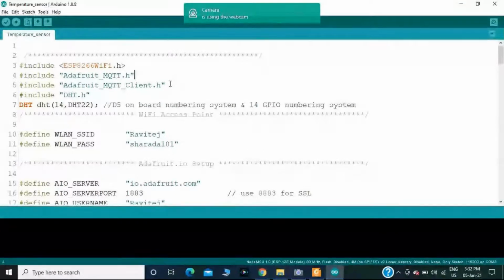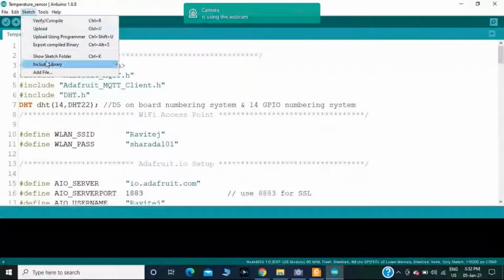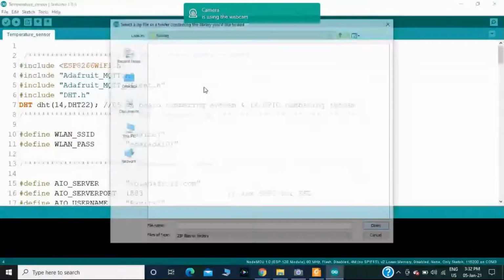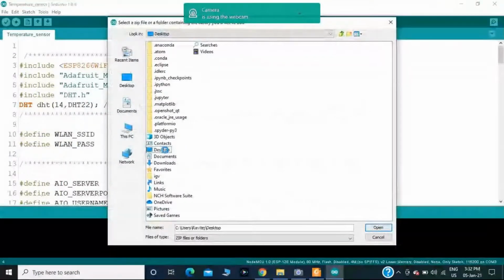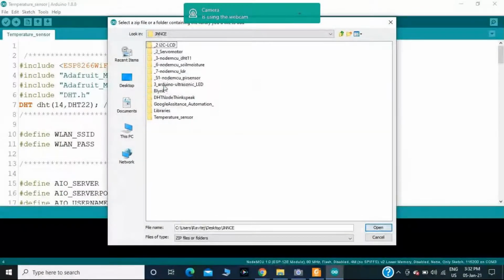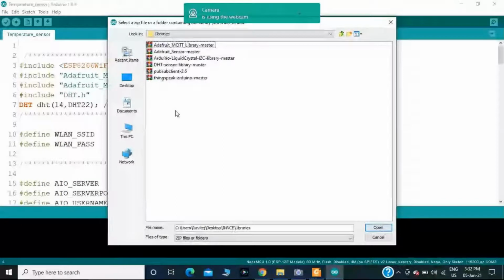To install this library, the same process: first go to Sketch, then Include Library, then Add .ZIP Library, and select where you have downloaded that particular library. In my case, I have downloaded the Adafruit MQTT library master and Adafruit sensor master. You should select both and click on open.